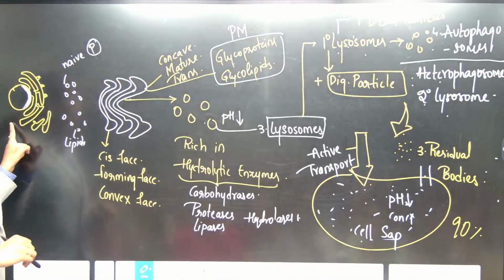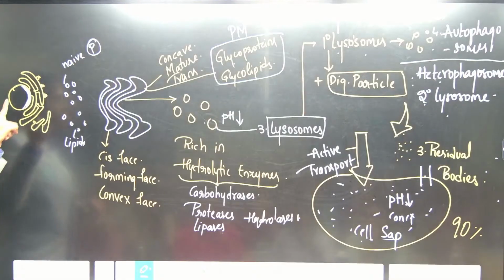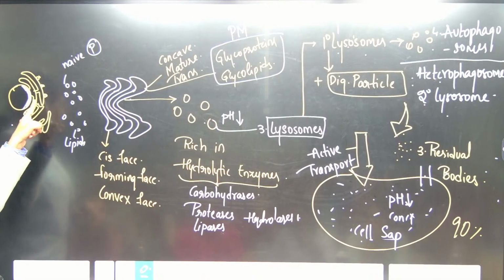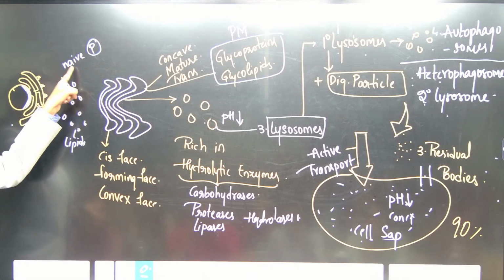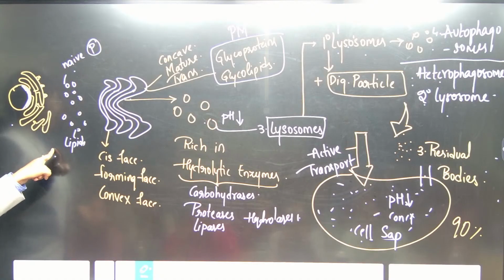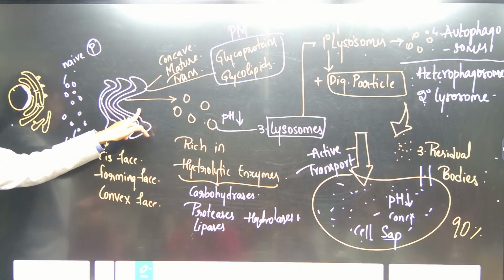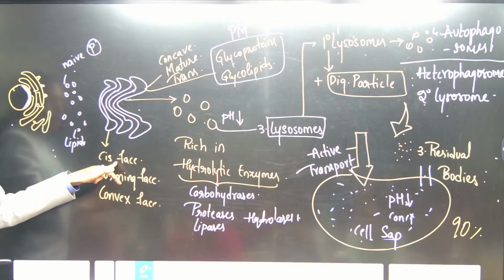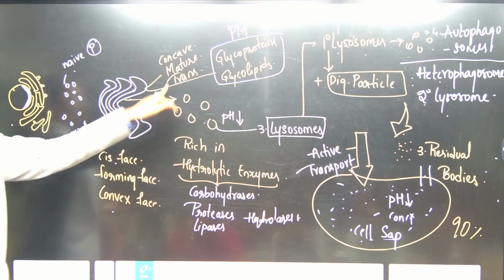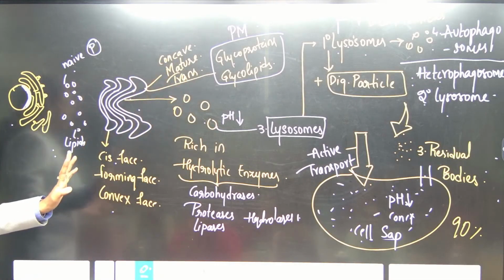Starting from the endoplasmic reticulum, which is a network of tubular structures synthesizing nascent proteins and lipids. SER is also involved in detoxification of drugs, synthesis of steroid hormones, and regulation of calcium ion concentration. And here the cis face of Golgi, the trans face of Golgi. Cis is also known as forming, convex. Trans is also known as mature and concave.